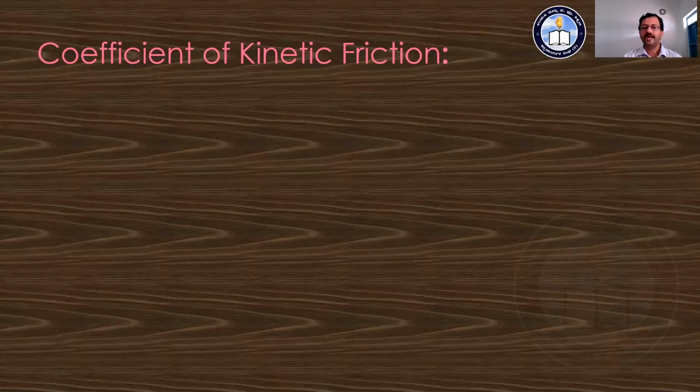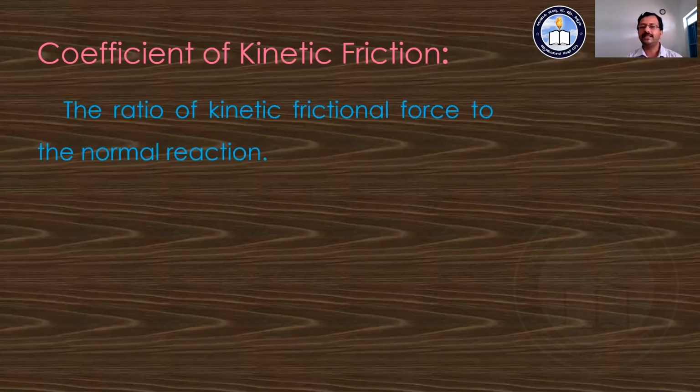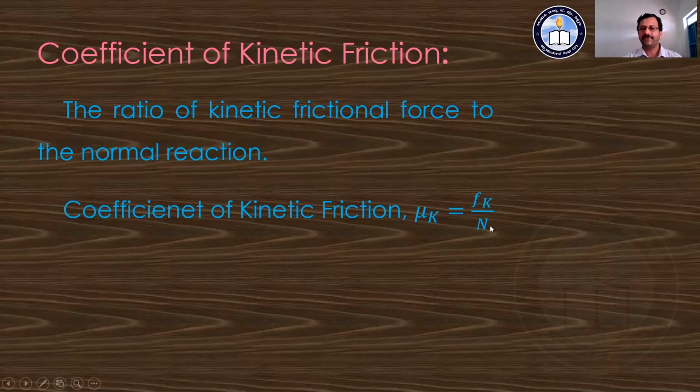Here we say it is the ratio of the kinetic friction or kinetic frictional force to the normal reaction. Hence the coefficient of kinetic friction is: mu k is equal to Fk divided by N. Fk is the kinetic friction or kinetic frictional force, and N is the normal reaction.